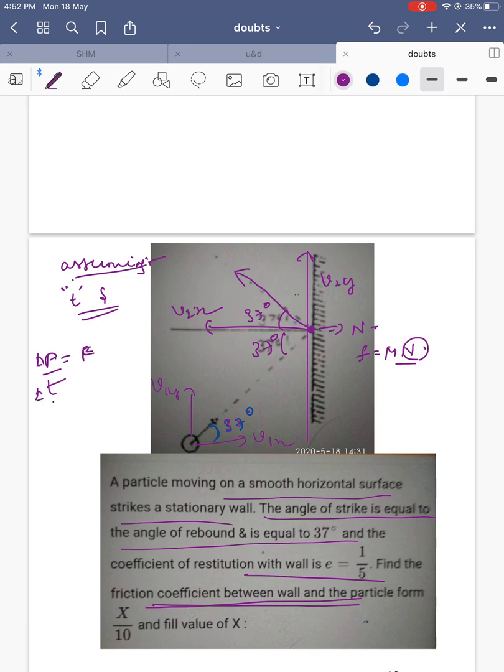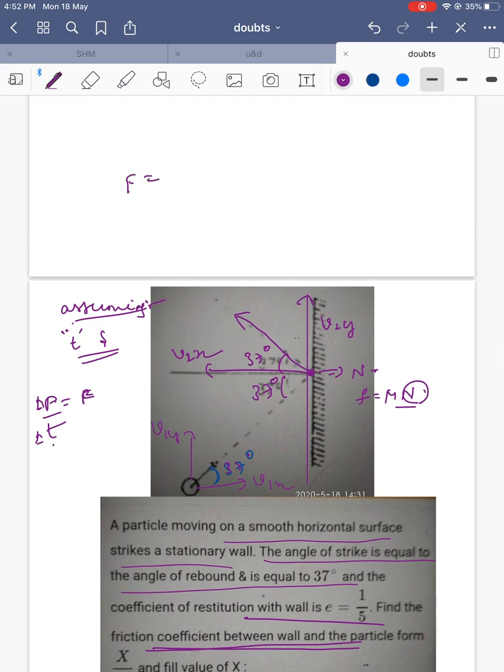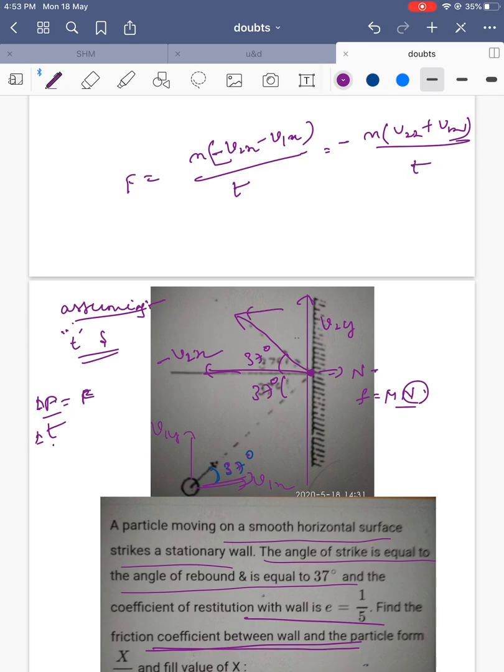How much force on the particle will be? So I am writing here, force is equal to, P is nothing but m into change in velocity, v2x. Now v2x is in the left direction, so minus v1x, because v1x is the right direction, by time t. So this is equal to minus m times (v2x plus v1x) by t. This is on the particle, so force acts in the left direction on the particle, but on the wall the force is nothing but the normal.